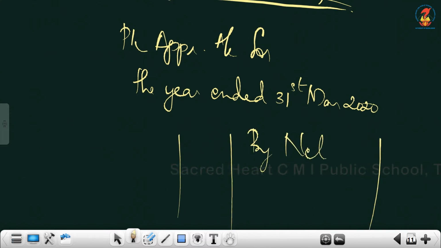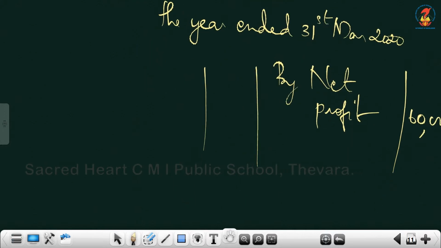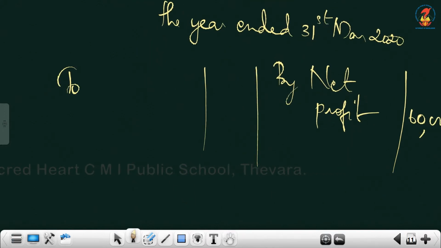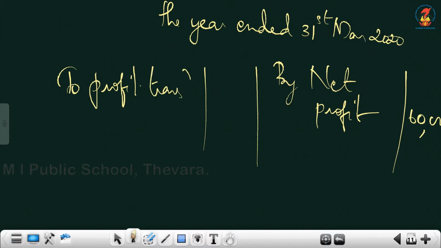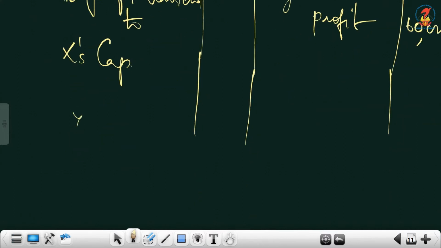Their net profit is 60,000. Now we'll distribute it. There is no other item given in the question, so we'll just transfer it. So profit transferred to the same partners, but the amounts will differ. X's capital, leave one line and write Y's capital and Z's capital.